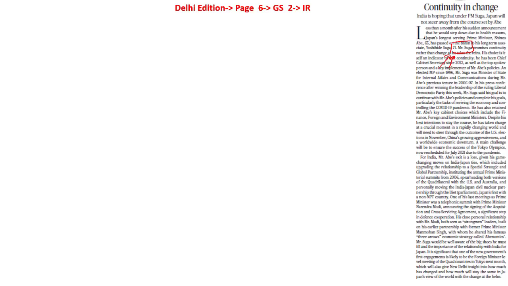He has taken charge as Prime Minister when the global community is witnessing graver issues: one is COVID-19 and at the same time the aggression of China. How he resolves the COVID-19 issue and deals with the aggression of China needs to be watched, says the author of this article.